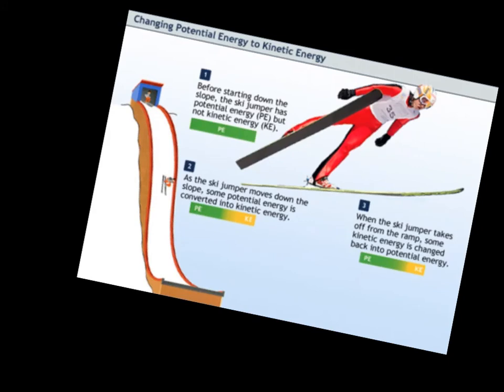Now, potential energy can be changed into kinetic energy, and then it can be changed back. Think here about this picture, right? We have our ski jumper. As he is sitting up there at the top, before he's starting down the slope, he's going to have that potential energy. It's not kinetic energy because he's not moving yet, but there's that energy stored inside him. Then as he falls down the slope, some potential energy is converted into kinetic energy, right? That potential energy that was up at the top is now being shown as kinetic energy. And when he takes off from the ramp, because he jumps up here, then that energy is changed back into potential energy.